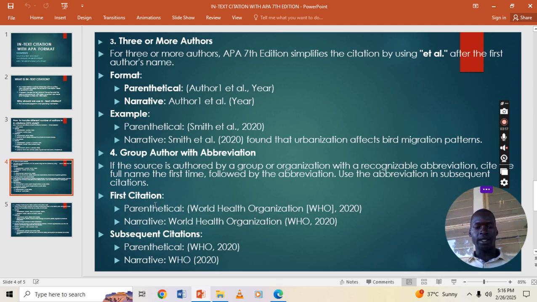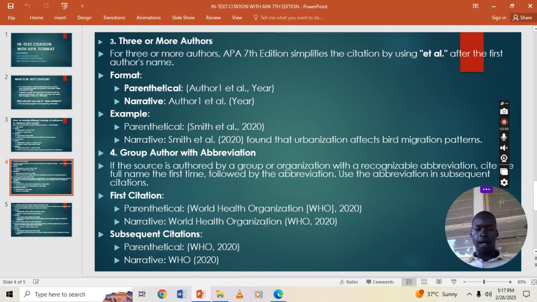Now let us look at it. In the first citation, you include the full name and the abbreviation. In the parenthetical way, you open the bracket, assuming our organization is World Health Organization, you write World Health Organization, then open another bracket, write the abbreviated form WHO, close the bracket, then comma, 2020, close the bracket.